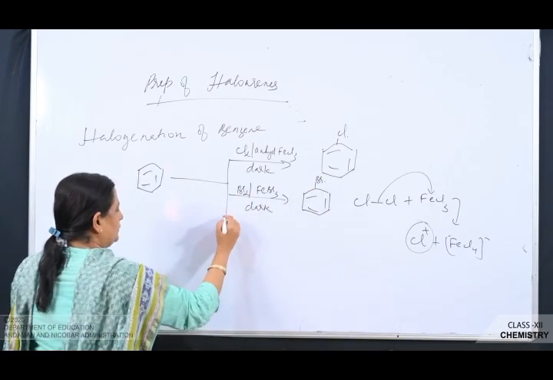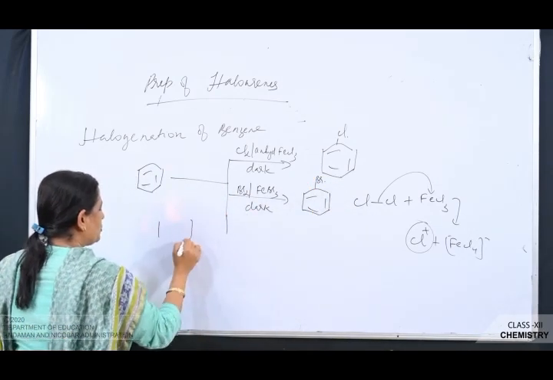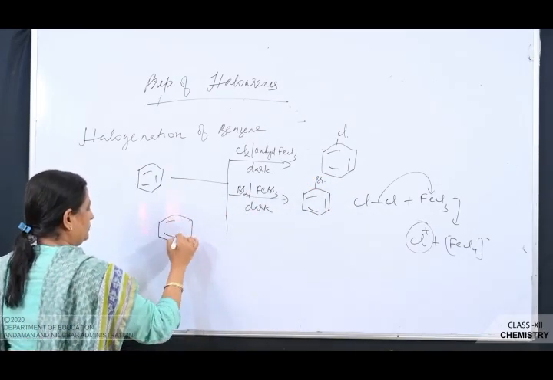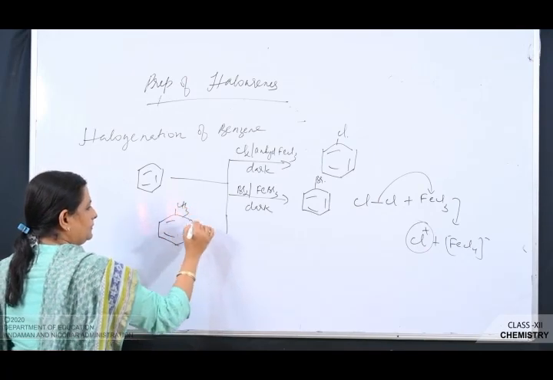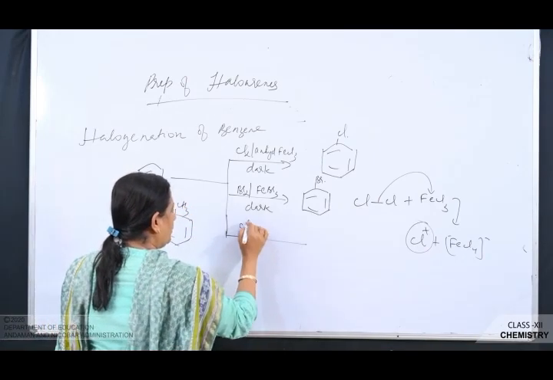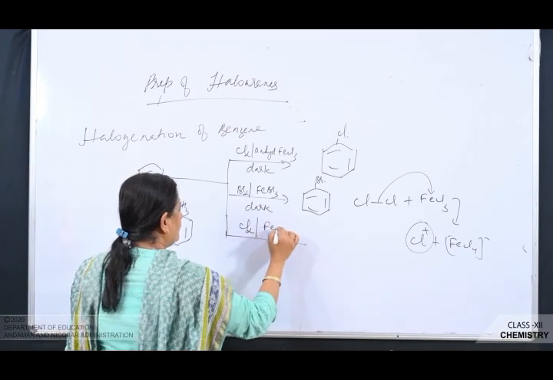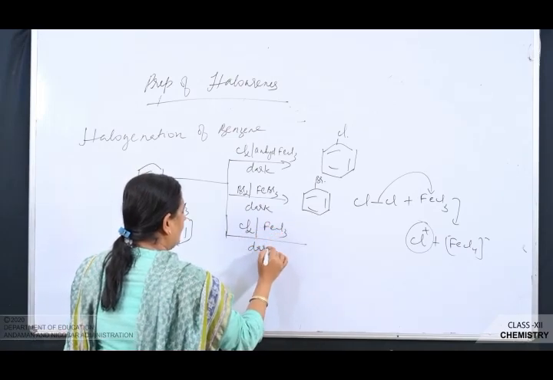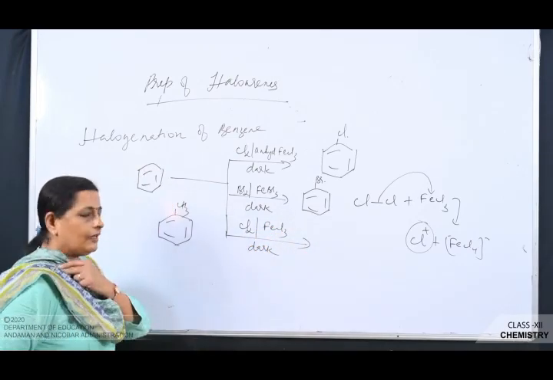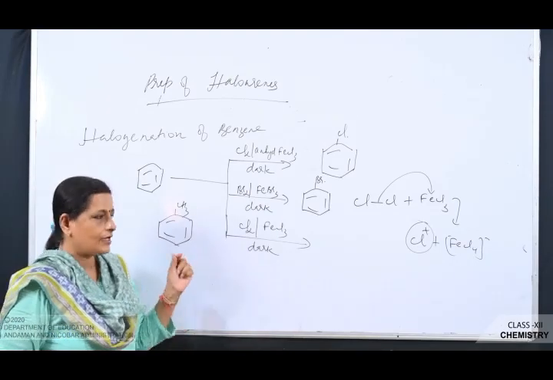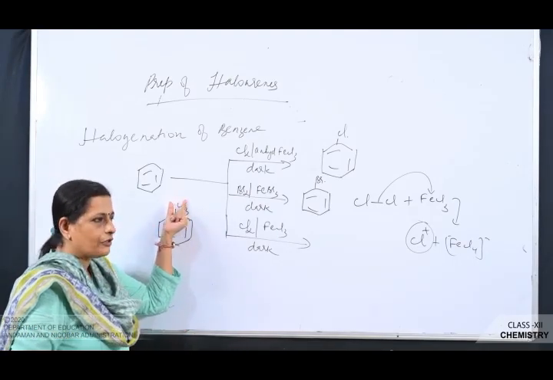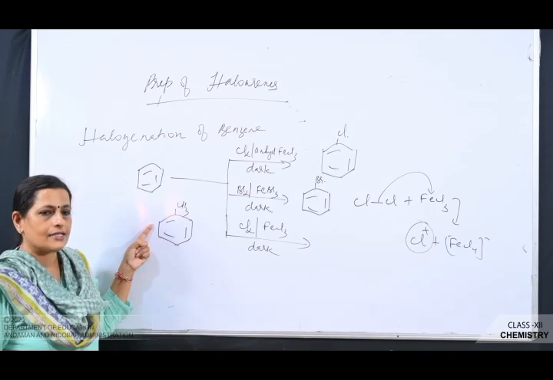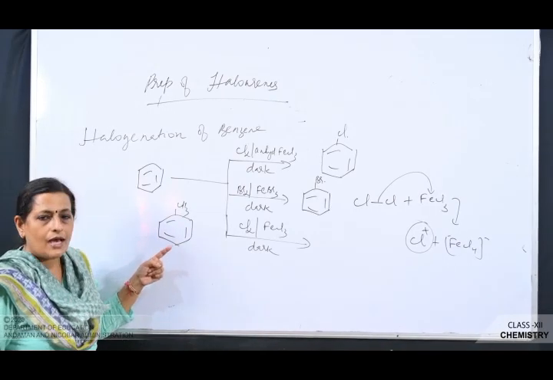Now instead of benzene, I am going to take toluene. Toluene is treated with chlorine in the presence of ferric chloride in dark. Now in toluene, last year you would have studied hyperconjugation, and in toluene due to hyperconjugation the electron density increases in which positions? Ortho and para positions.